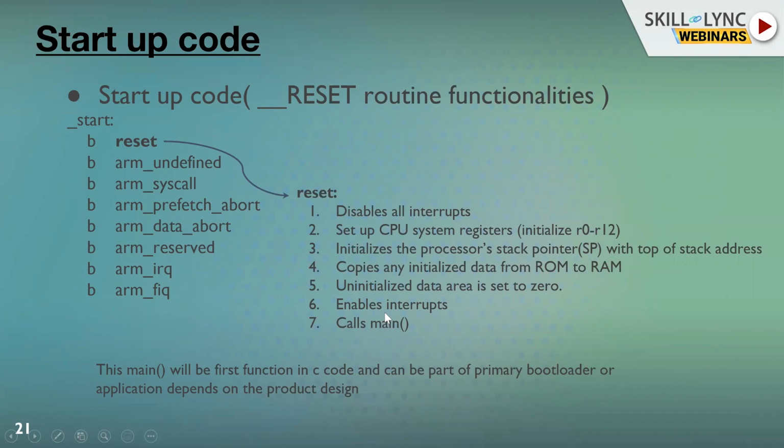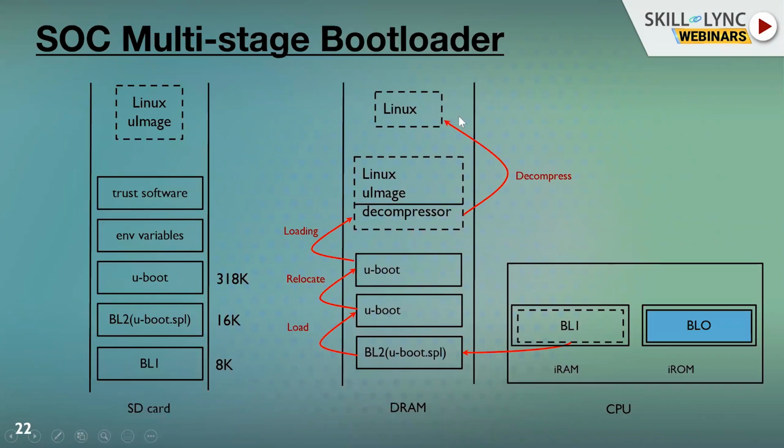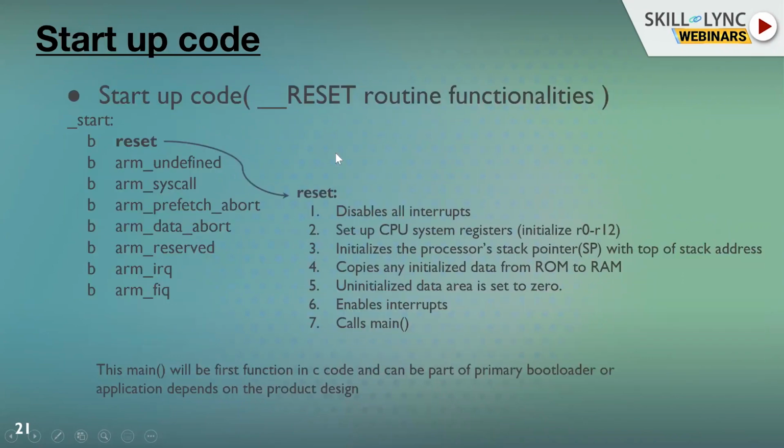So then who has this main code? The primary bootloader or application has this main code. So then the primary bootloader loads the application and control will be given to the application. I just explained this in the example of Linux booting, how it happens. So this happens in the bare metal system. Power on reset happens, control comes to reset, and it does the basic required operations to run the C runtime environment code, and control goes to main, and main has the application code.